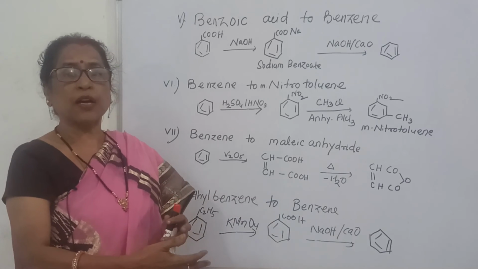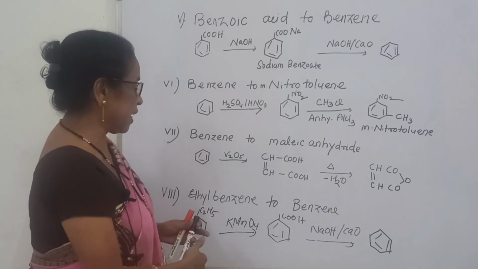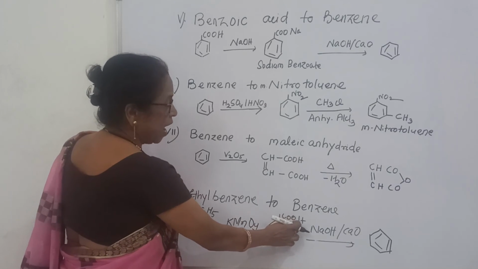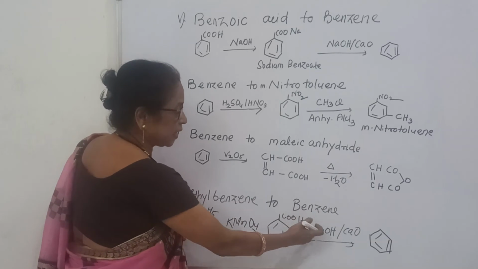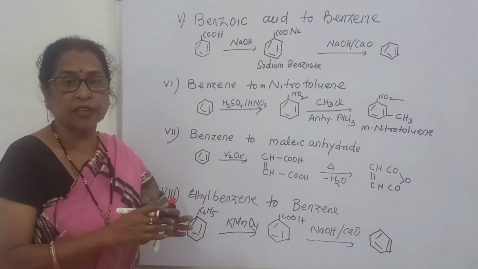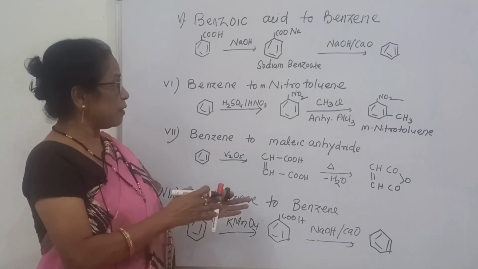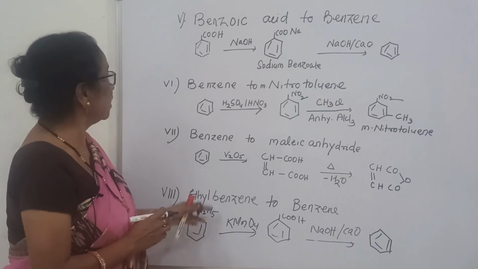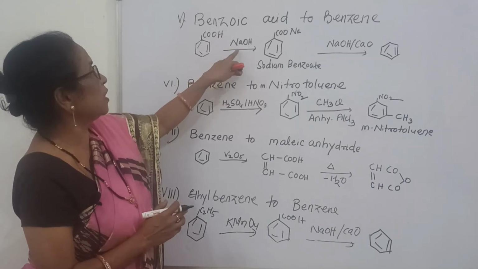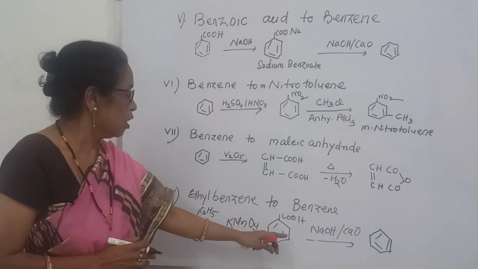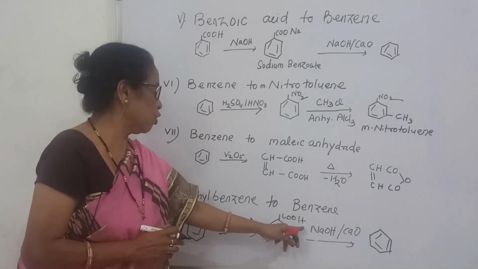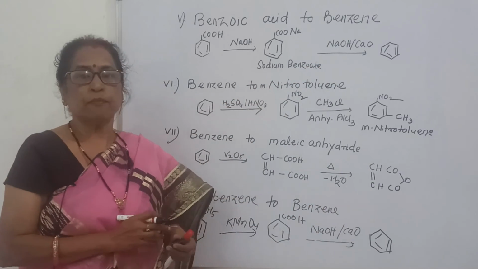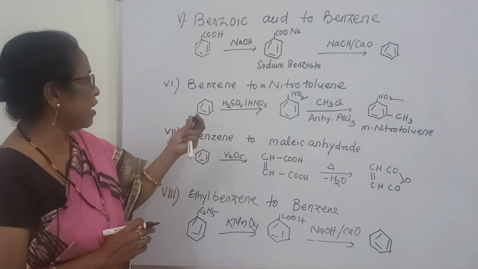When you treat this with sodium hydroxide and calcium oxide, first step it gives COONa, and further it gives benzene. That means first it will give sodium benzoate and further NaOH and CaO give benzene. Here you can write one step COONa, and after that you can write benzene. I hope it is clear, very easy.